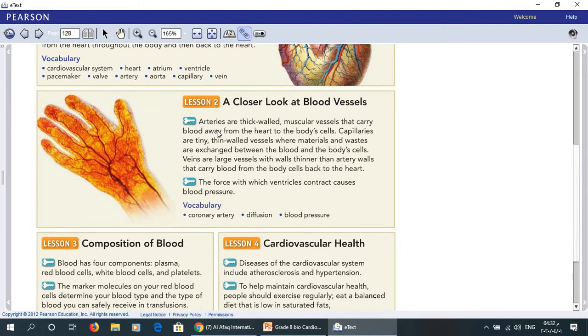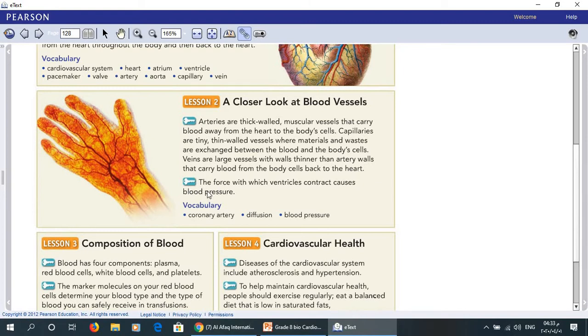In lesson 2, we studied the types of blood vessels and the function of each type. Arteries are thick-walled muscular vessels that carry blood away from the heart to the body cells. Capillaries are tiny thin-walled vessels where materials and wastes are exchanged between the blood and the body's cells. Now, veins are large vessels with walls thinner than artery walls that carry blood from the body cells back to the heart.